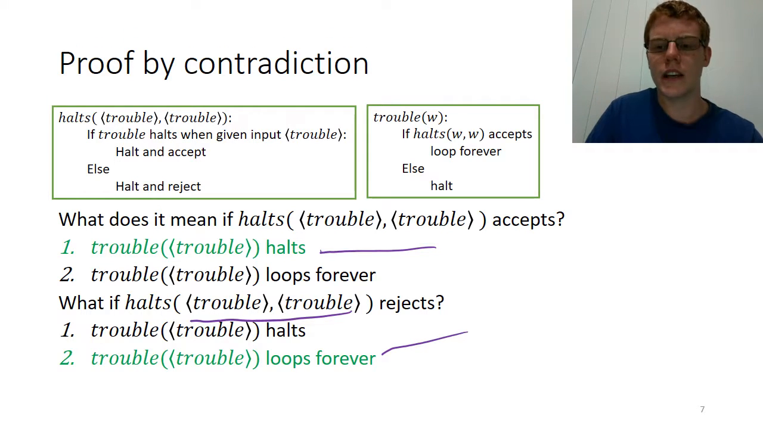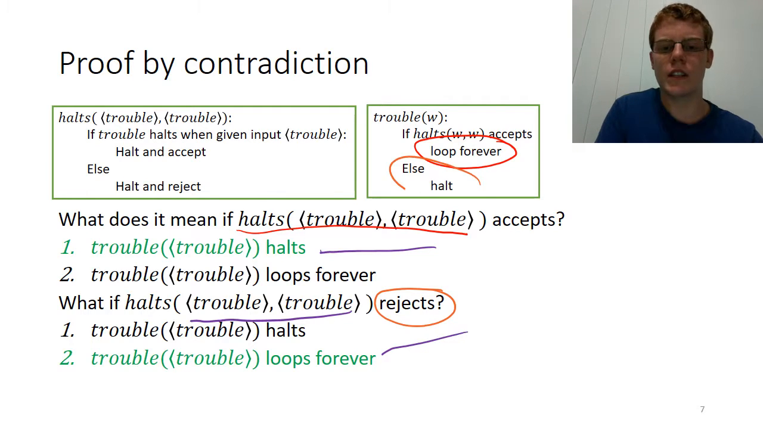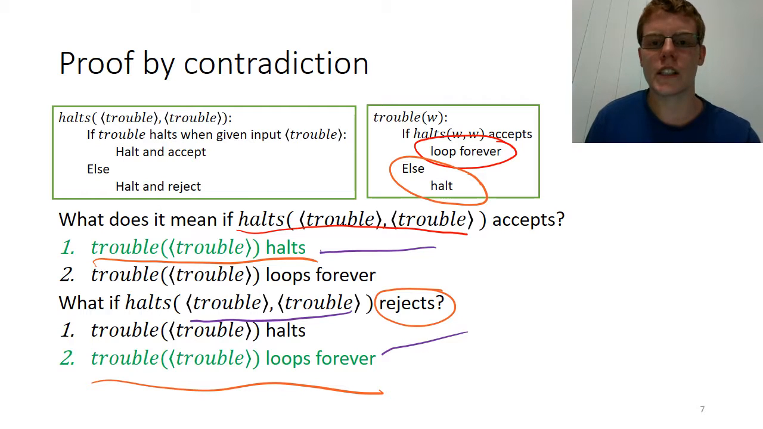Because the problem is that by definition, if this accepts, we have defined that trouble will loop forever. And if halts rejects on the pair as input, then we are in this case here where trouble is defined to halt. But if halts exists as a deciding Turing machine which decides this problem, then this must be the case. And these things contradict each other. So there is no way for halts to exist where trouble is not a contradiction.